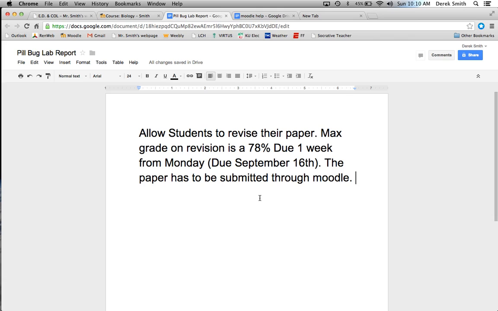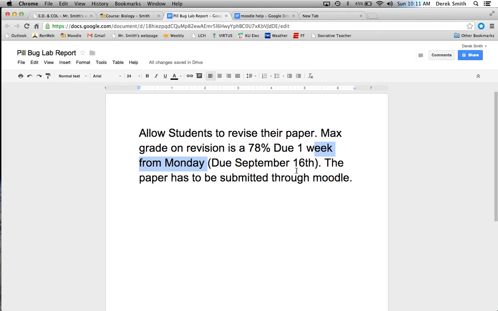What I'm allowing students to do is revise their paper. But the max grade they're going to make is a 78%, which is the lowest C possible. They have one week, until Monday, September 16th, and the paper has to be submitted through Moodle. If your son or daughter did really bad on that, I had some people that did not do well at all, so they definitely need to take advantage of this. They definitely need to redo it, and I'll regrade it and hopefully get their grade up, so it doesn't put a big divot in their grade early on. So that's what's going on with that.